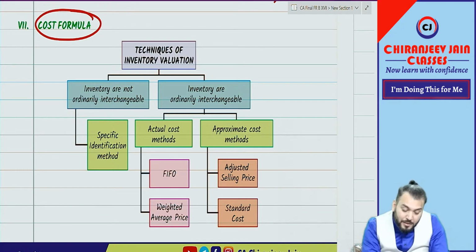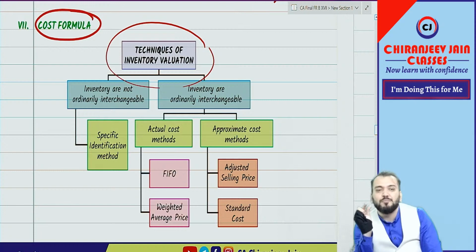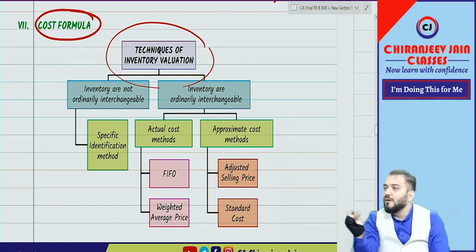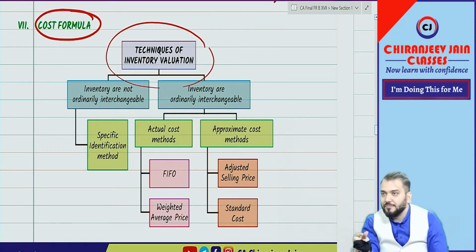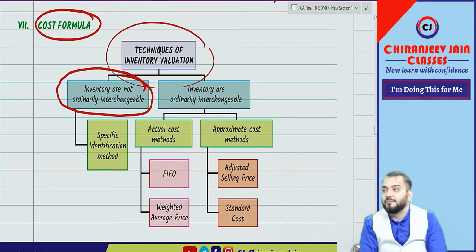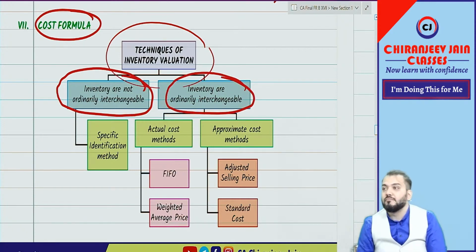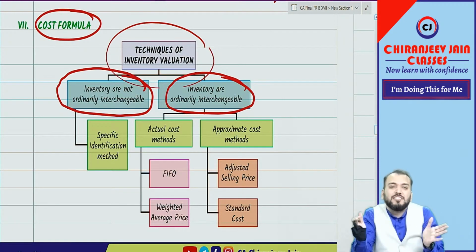Now, why are we finding the cost formula? To find out the cost price per unit. Understood? So for cost formula, there are two types of inventory. Some inventories are not ordinarily interchangeable, and some are ordinarily interchangeable. Inventories which are not ordinarily interchangeable are generally expensive items.